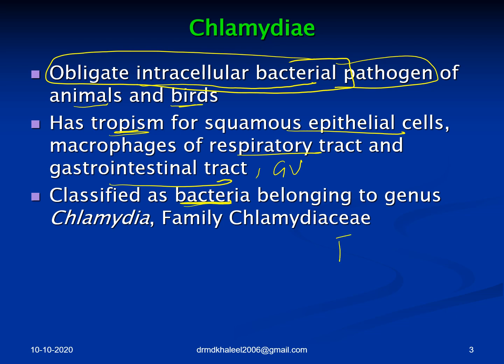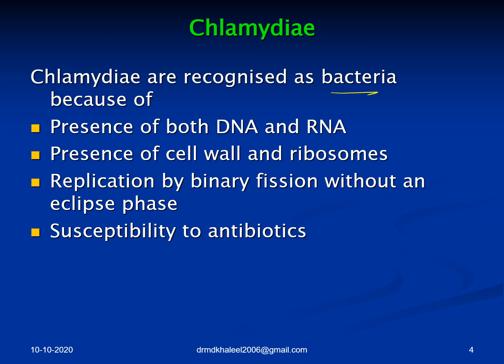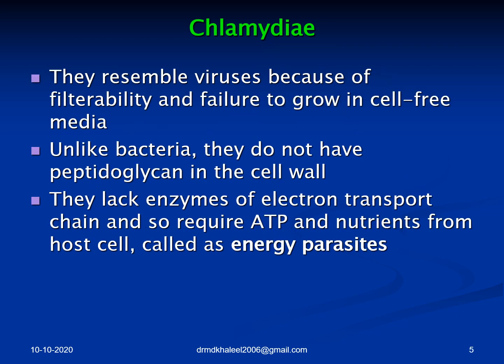Actually, they are transition forms between bacteria and virus. So let's think why they are bacteria and why they also follow some properties of virus, under the family Chlamydiaceae. They are recognized as bacteria because they contain both RNA and DNA. They have a cell wall and ribosomes. They replicate by binary fission, and very importantly, they are susceptible to antibiotics. Let's look at why they resemble virus: because of their filterability and failure to grow in cell-free media, that is, blood agar, chocolate agar, and all those things you cannot grow them on.